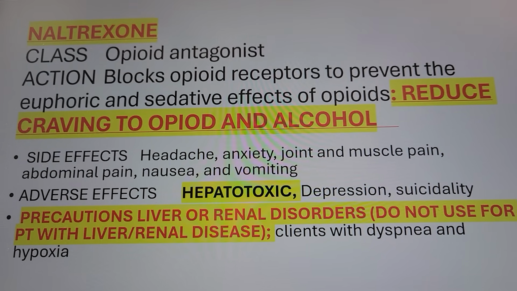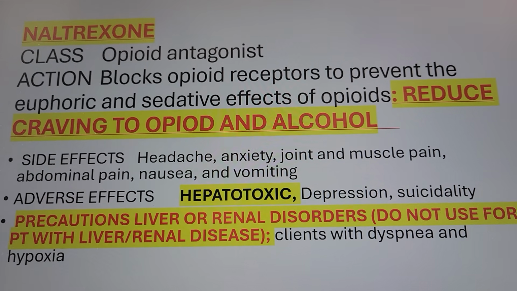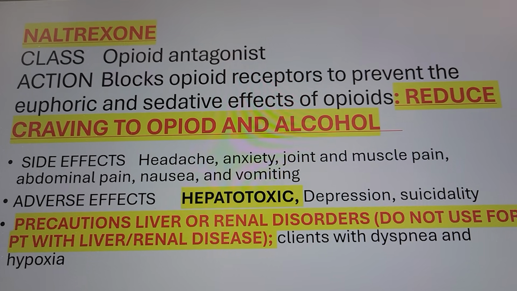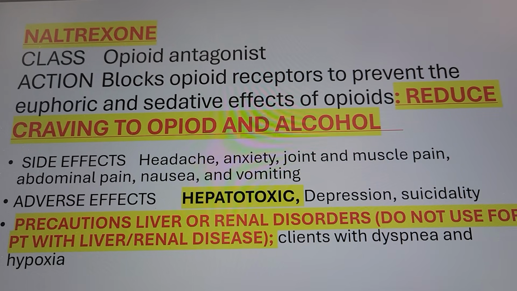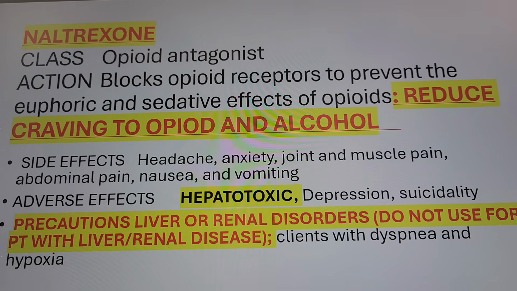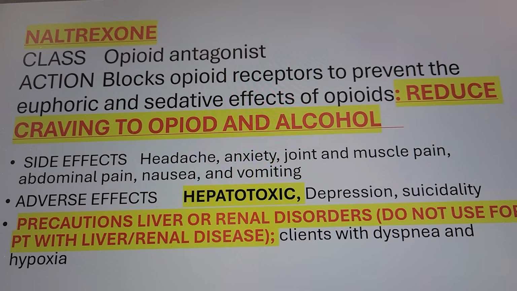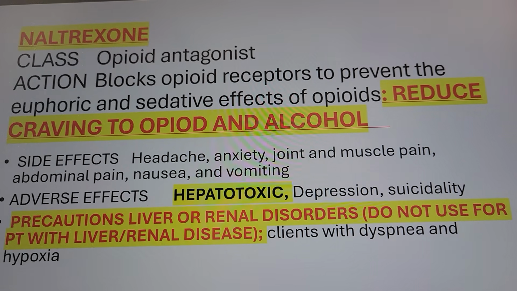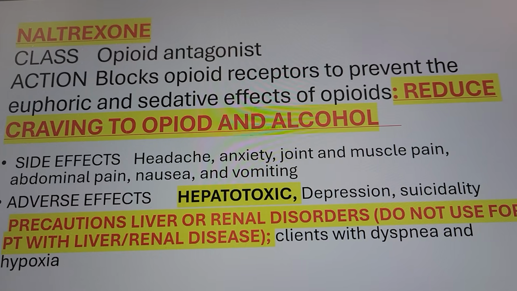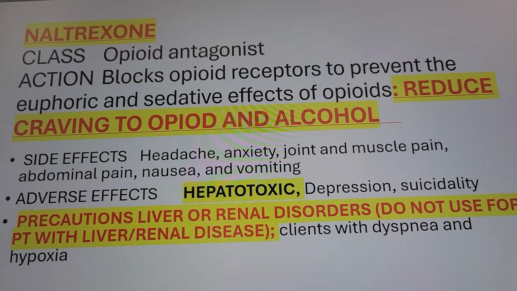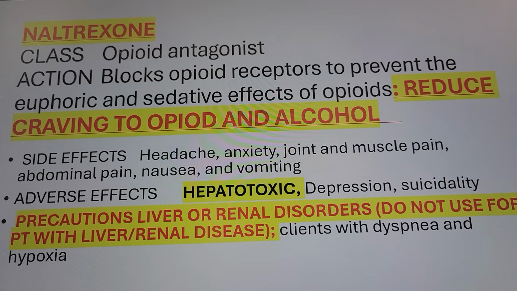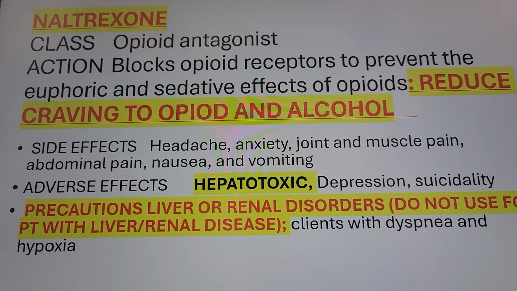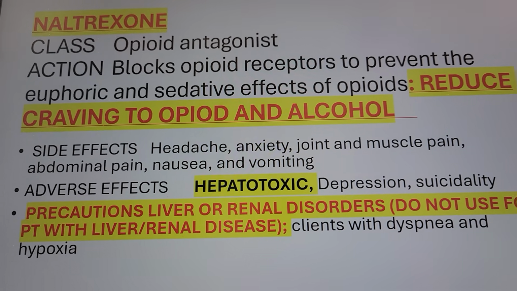Be careful with their liver, be careful with their kidney, renal disorder. Monitor their BUN, serum creatinine, and creatinine clearance, right? BUN normal 10 to 20, serum creatinine 0.6 to 1.35, creatinine clearance 125 to 132. So monitor those. Don't give to patients that already have liver problems and kidney problems. And the adverse effect also, clients with dyspnea and hypoxia. Oh, don't give it to people that already have problems with breathing and hypoxia.